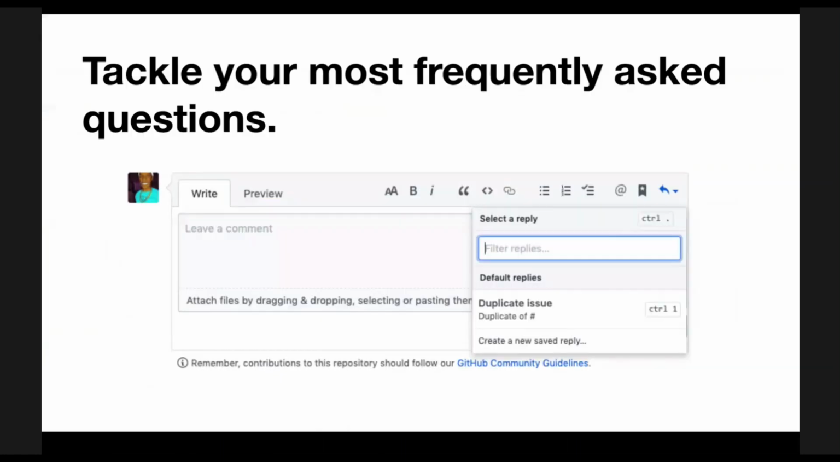Number 6, saved replies. Now, self-explanatory, and a lot of these features are named really well. I think naming is very difficult in engineering, but we sort of got that down packed. Saved replies, it really is saving replies. So definitely use that today.